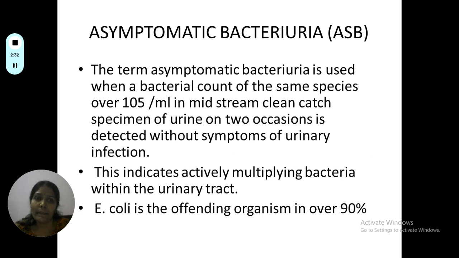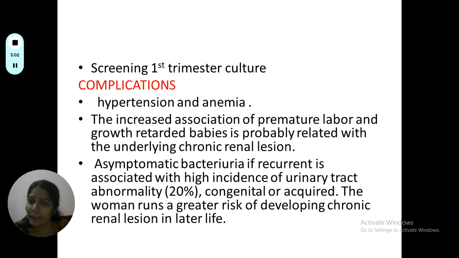First, we start with asymptomatic bacteriuria. We define this as when the bacterial count of the same species is more than 10 power 5 per ml in a midstream clean catch specimen of urine on 2 occasions, but there are no symptoms of urinary infection. So that is detected without any urinary symptoms. This indicates actively multiplying bacteria within the urinary tract. And the most common offending organism is E. coli in over 90% of the patients.